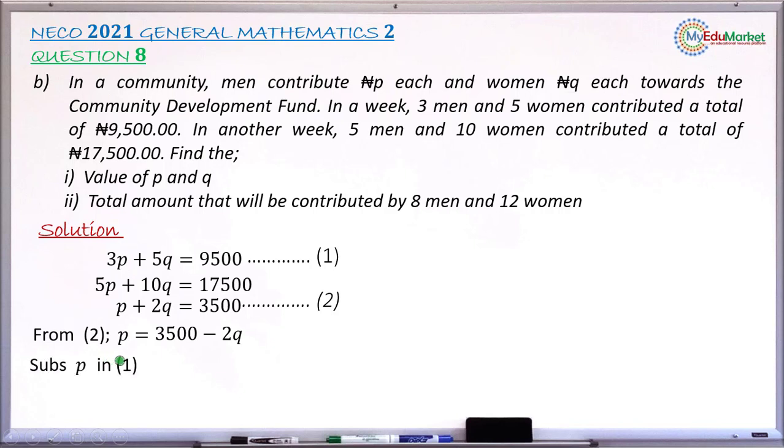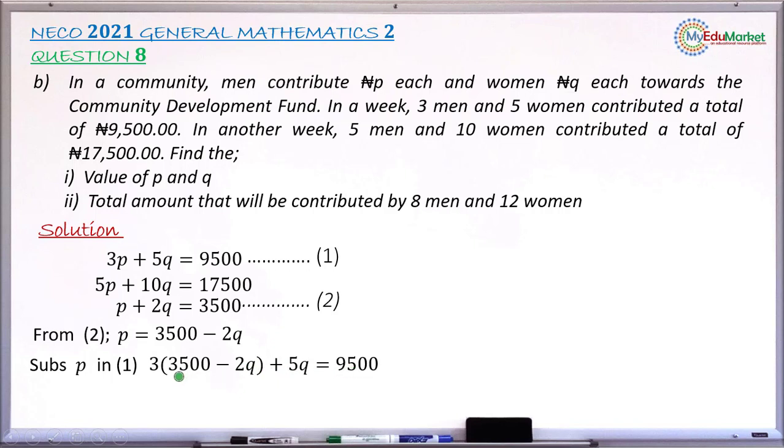Equation 1 is 3P plus 5Q equals 9,500. So substituting, you have 3 into 3,500 minus 2Q, plus 5Q equals 9,500.